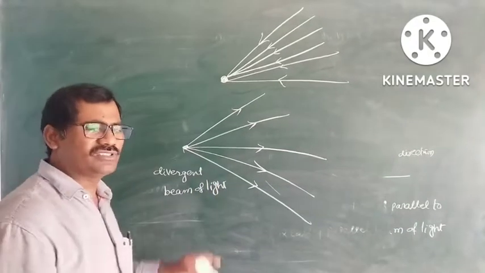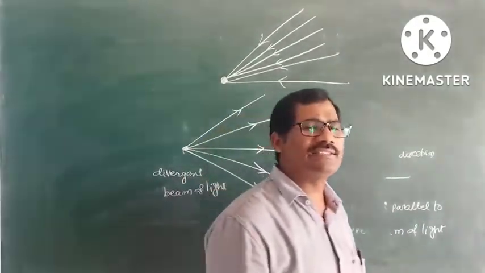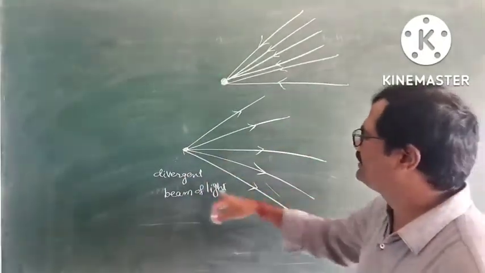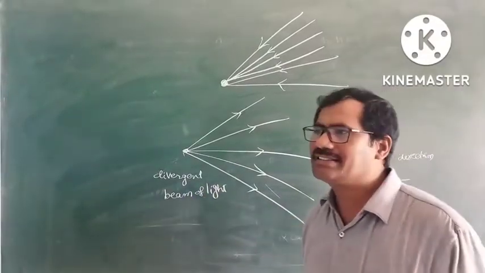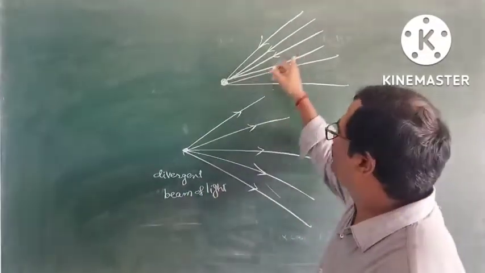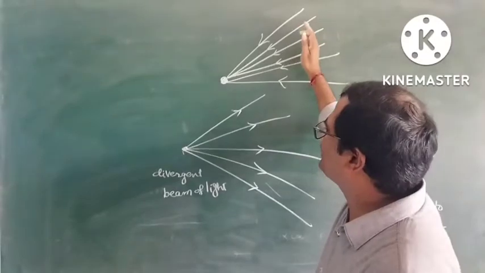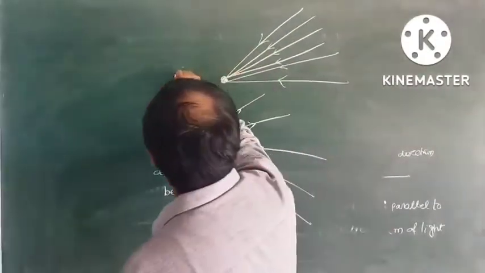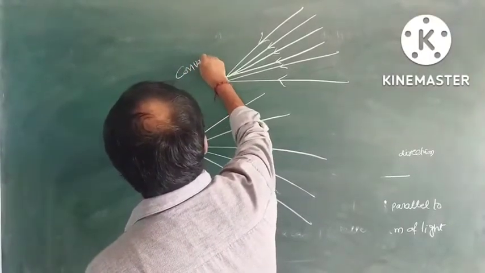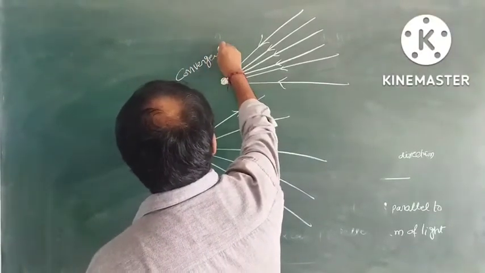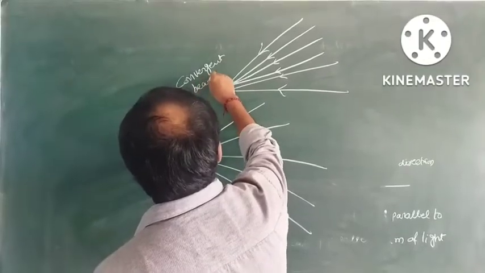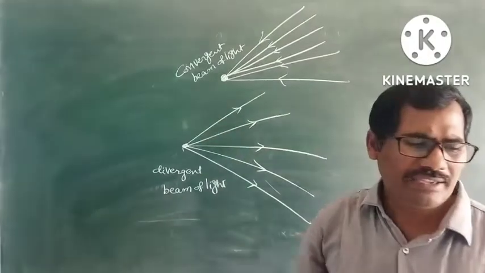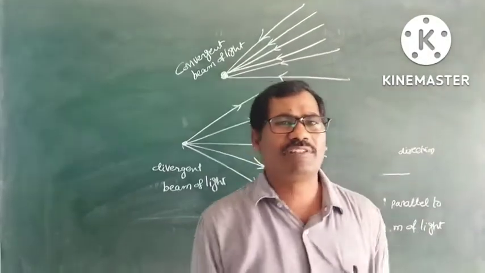This is the source, and the rays travel in different directions. If the light rays start from one point and travel in different directions, they are a divergent beam. If they travel in different directions to meet at one point, they are a convergent beam of light.